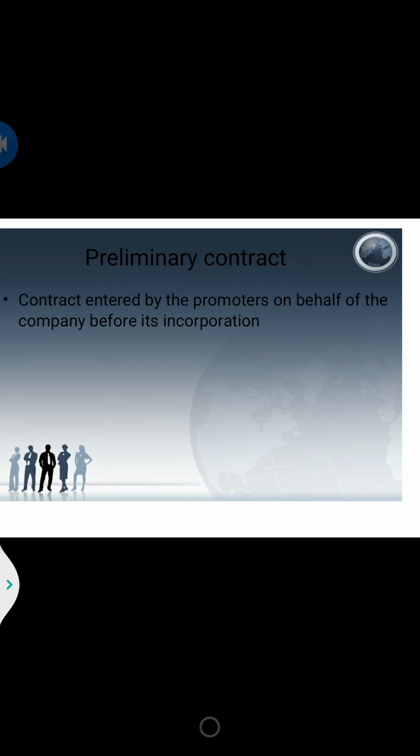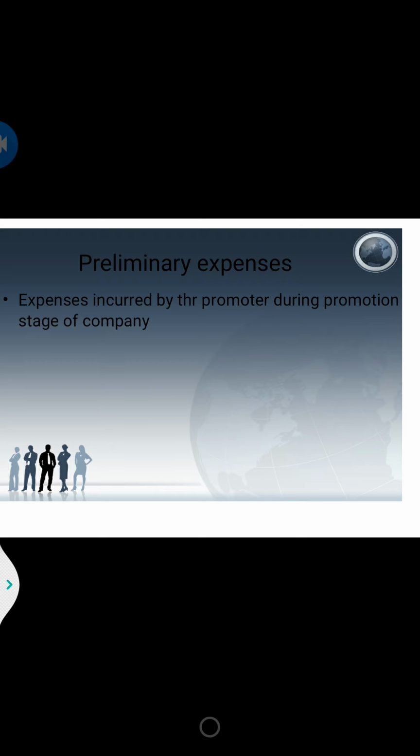If the promoters enter into any contracts before the company's incorporation, that contract we call a preliminary contract. Then comes preliminary expenses. Preliminary means first, so before. These are the expenses which are incurred by the promoters during the promotion stage of the company, or at the first stage of the company.